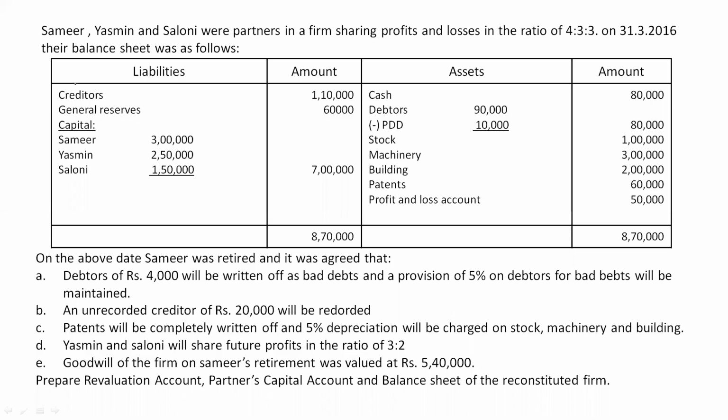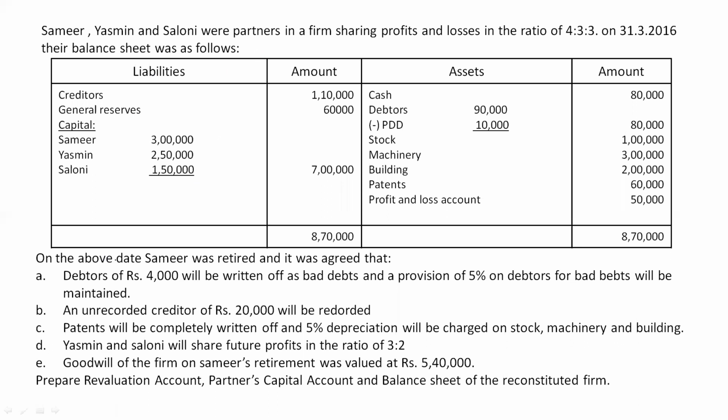So the question is, Samir, Yasmin and Saloni were partners in a firm sharing profits and losses in the ratio of 4:3:3. On 31st March 2016, their balance sheet was as follows. So the old balance sheet of the partners is given in the question, right? So this is the old balance sheet.